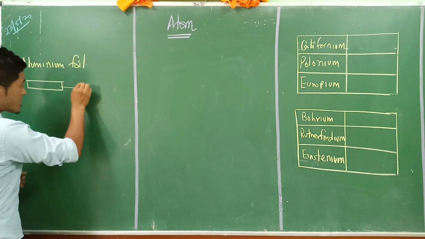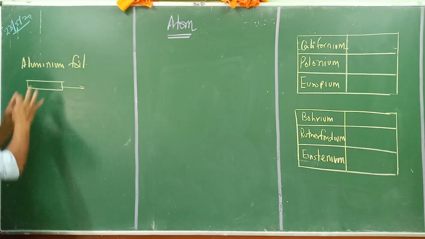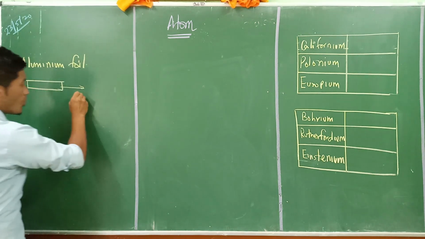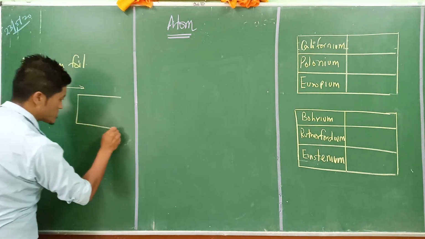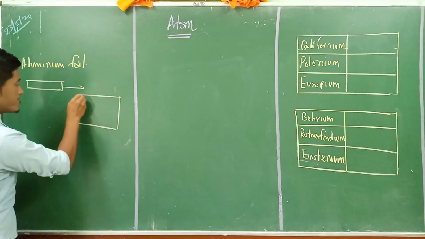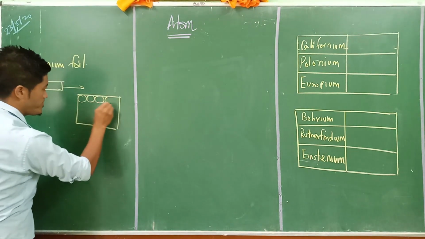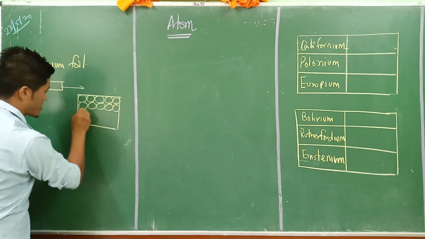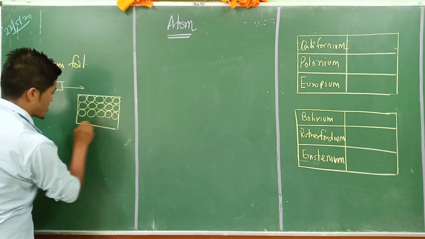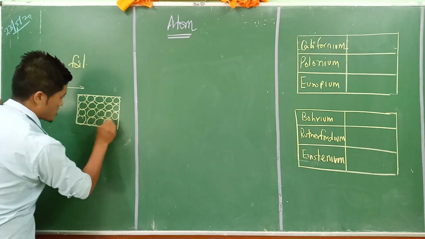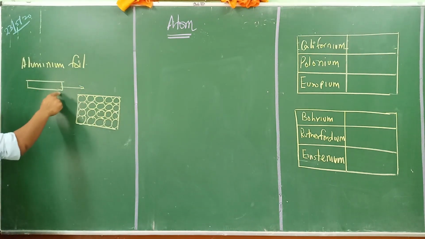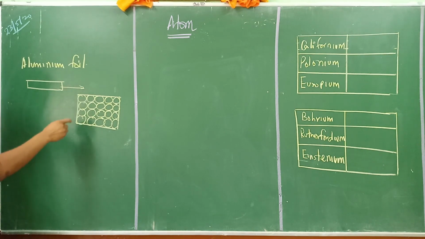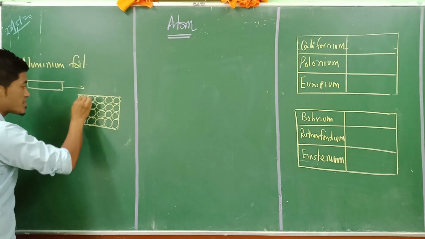If we try to maximize it, make it bigger, what we will see is many different kinds of aluminium here.